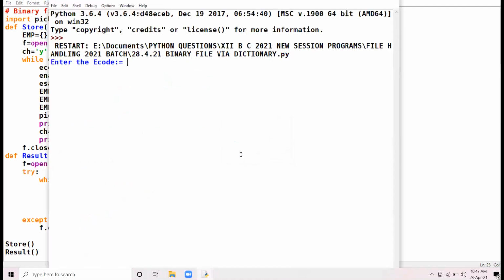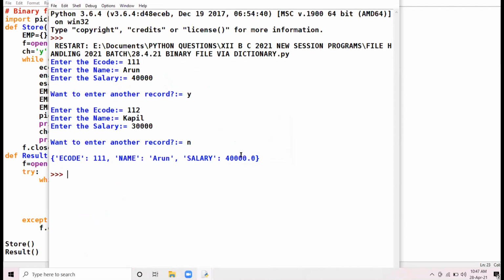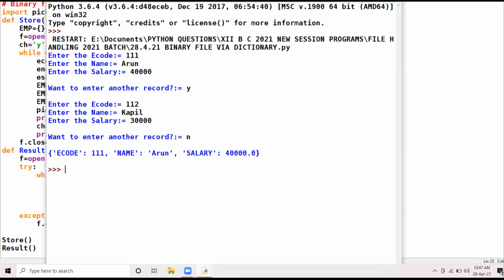Enter E code 111, name Arun, salary 40,000. Yes, I want to enter another record. 112, name Kapil, salary 30,000. No. See here, the record of Arun gets printed as per my searching criteria.